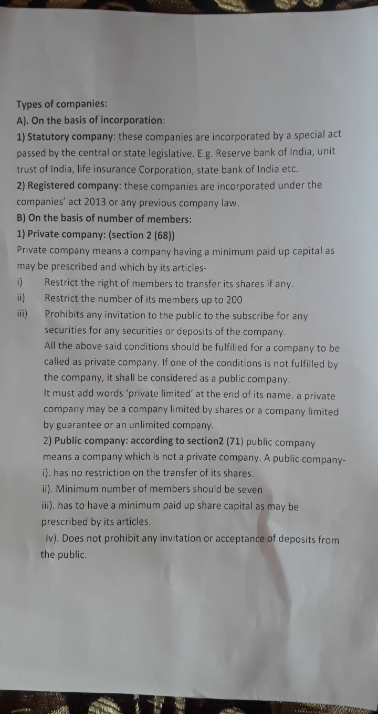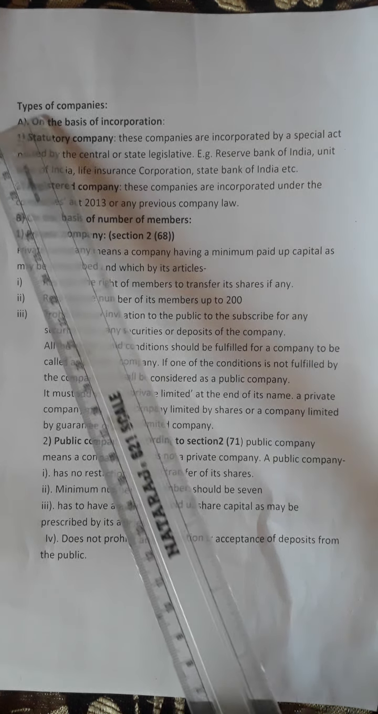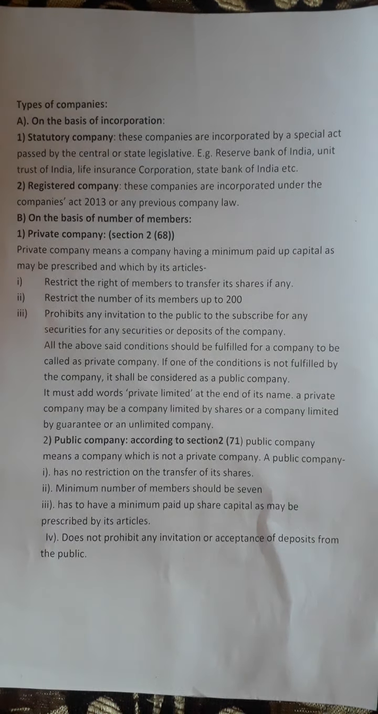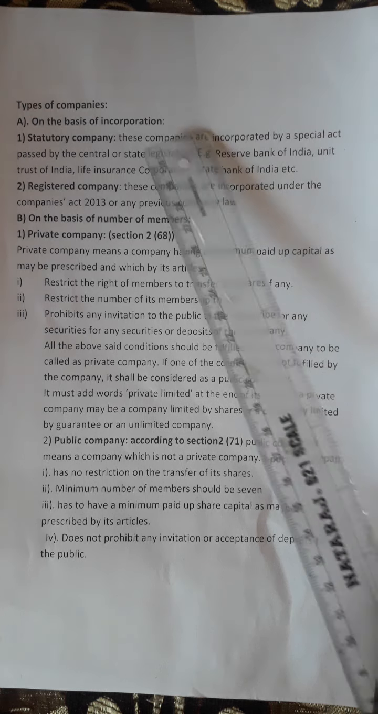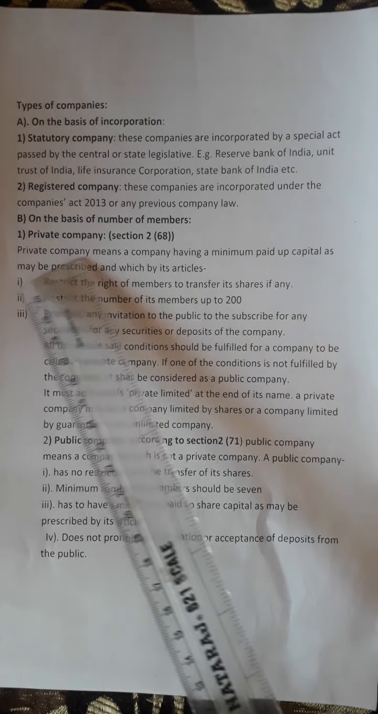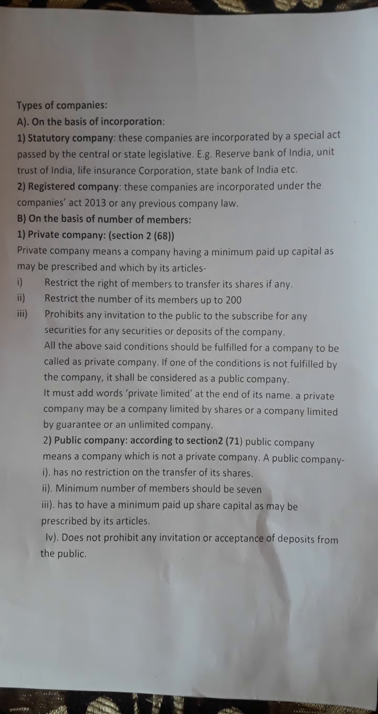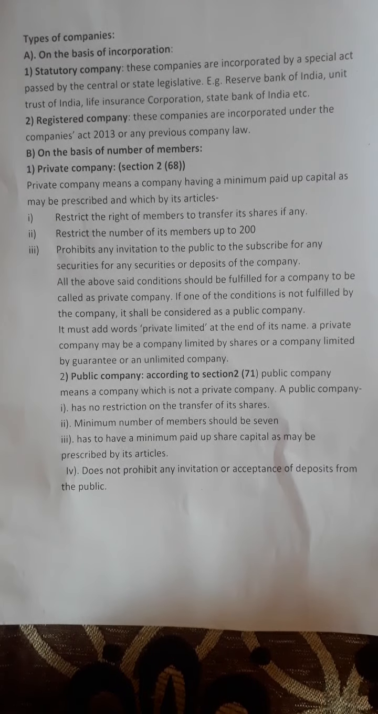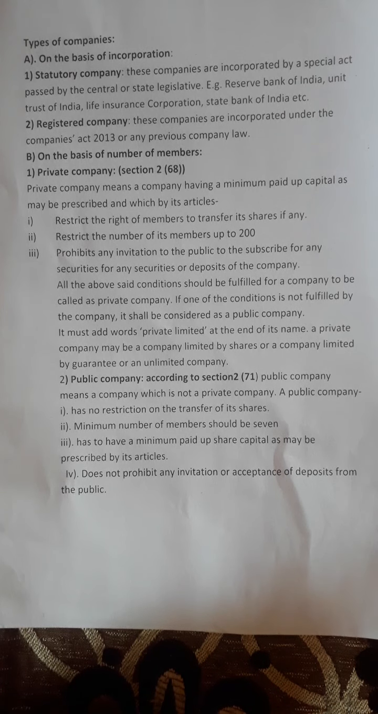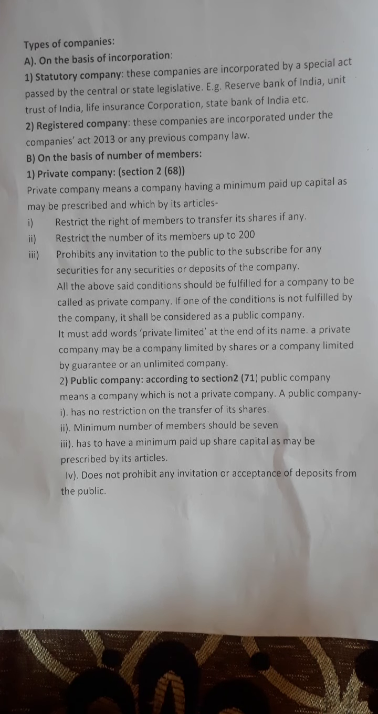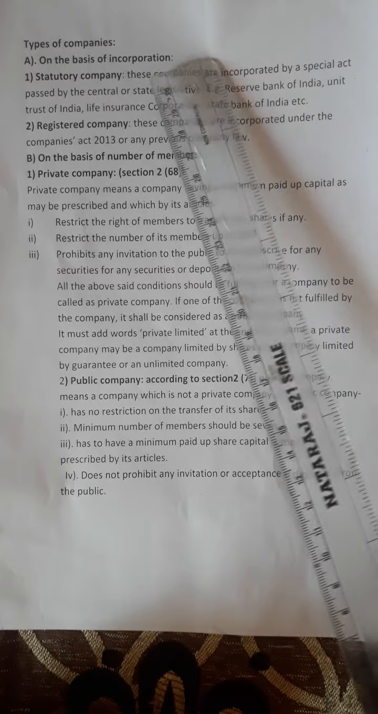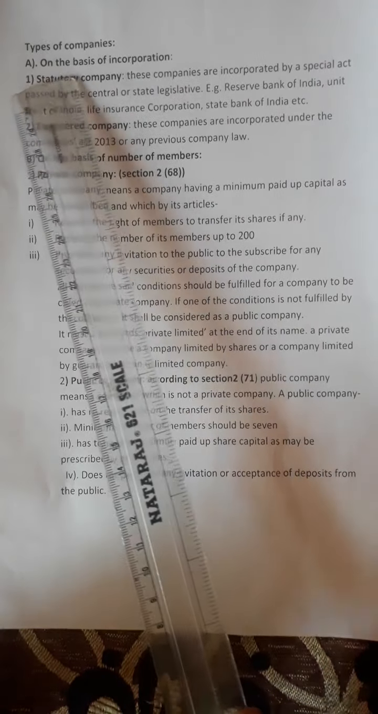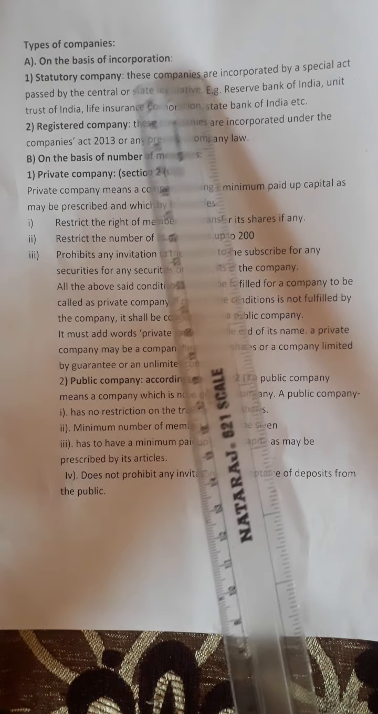Joint stock companies. Today we are learning the types of company. There are four types of companies: on the basis of incorporation, on the basis of number of members, on the basis of the liability of members, and on the basis of control. First, we learn on the basis of incorporation.